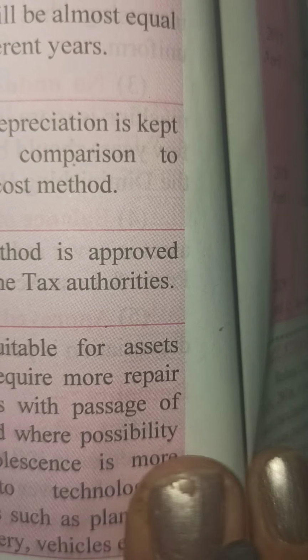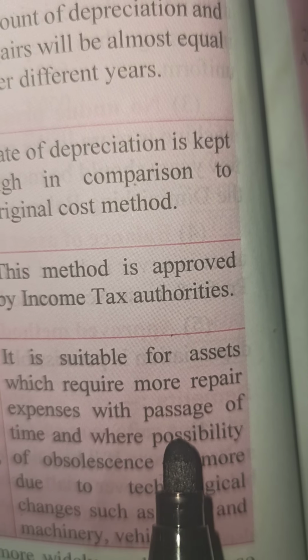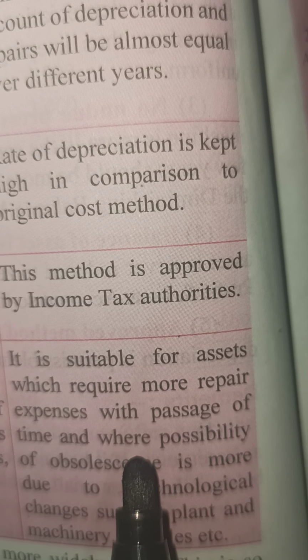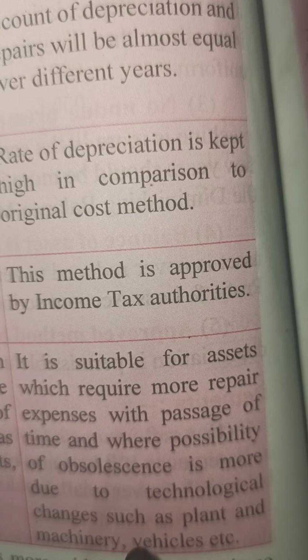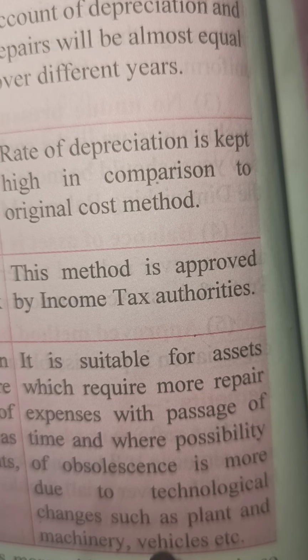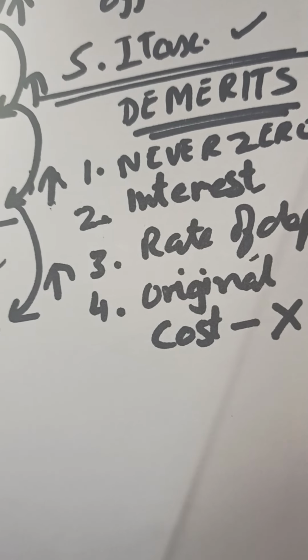And this method is suitable for those assets which require more repair expenses with the passage of time. Where the repair expenses increase, there this method is more suitable.